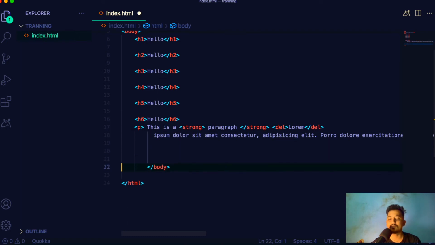So let's say we want to list the best 10 football players in the world, then we can list them in some order, from 1, 2, 3, 4 like that, or we can just list them without an order, not from the top to bottom, just random listing, right? And we can do both of that in HTML. So there are two types of list: the first one is the ordered list, where we order according to the list, and the second is the unordered list, which means which comes first and which comes second doesn't really matter. Let's try it.